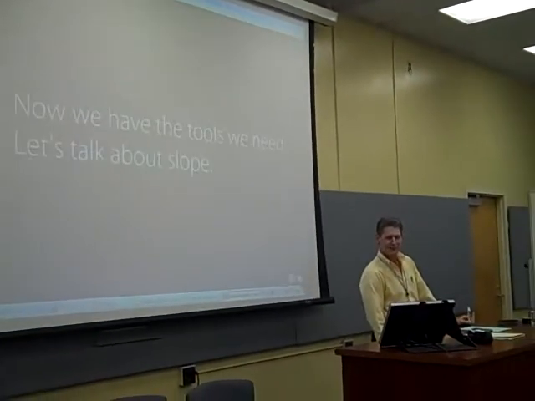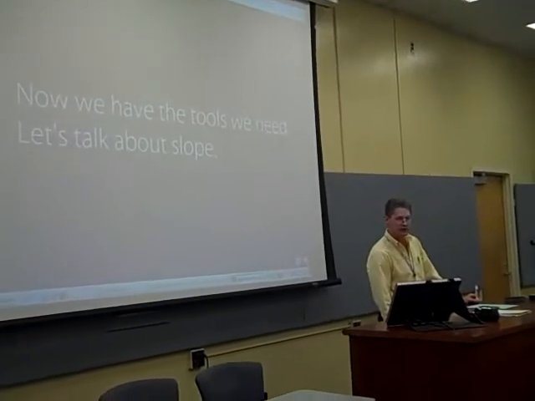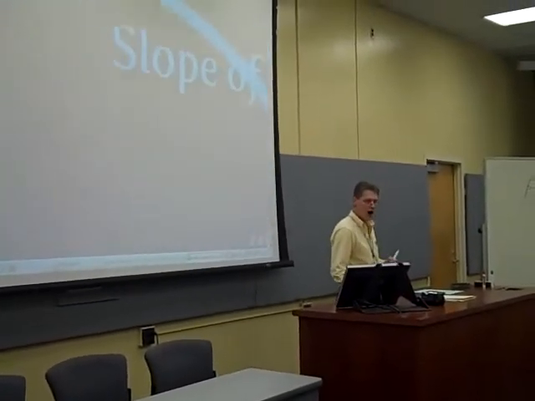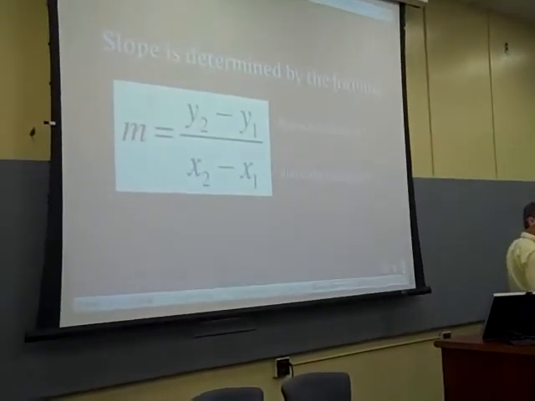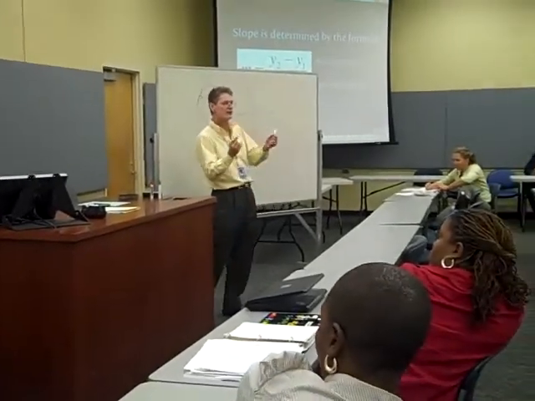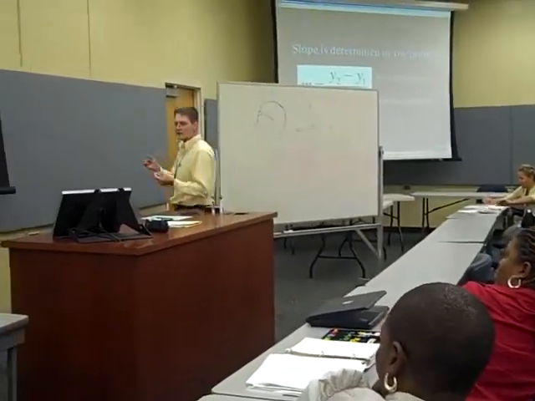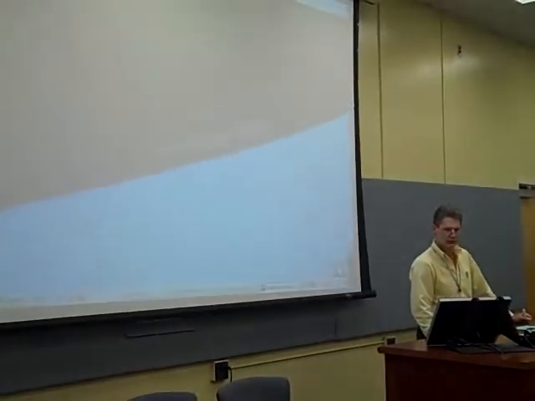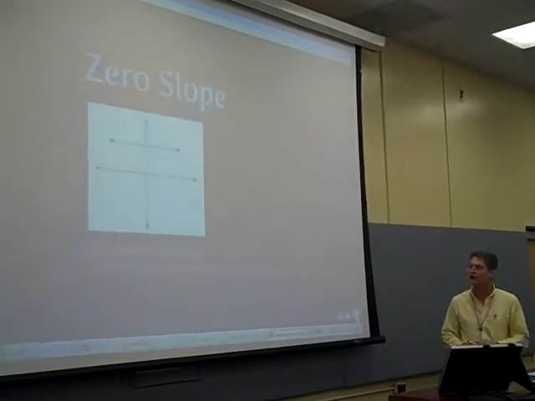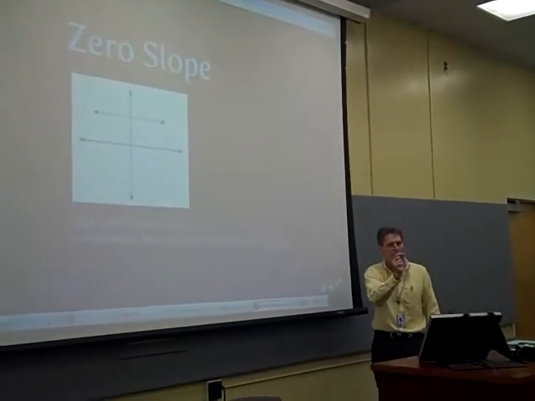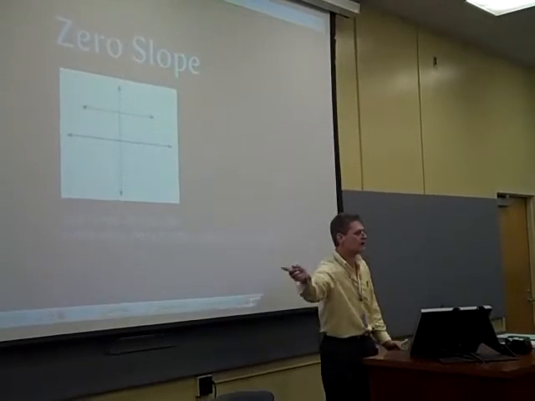Okay, so now we've got the tools that we need. We talk about slope a little bit. All right, slope of lines. There's the formula for it, which is rise over run, or the difference in the y's over the difference in the x's. There are actually 4 types of slopes. Ooh, let's get a little dizzy here. Okay, first one is we've got a 0 slope. That's where for every change in x, there's no change in y. Essentially, it's a flat line, keeps on going.